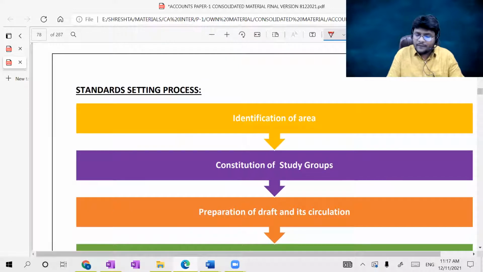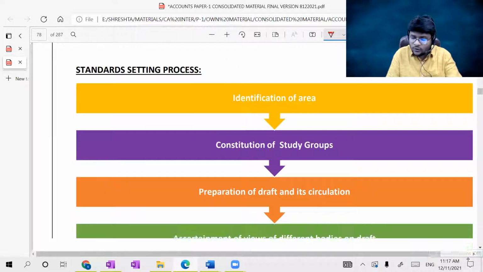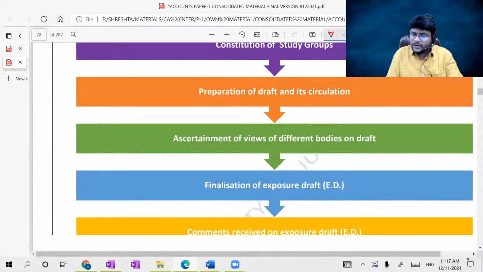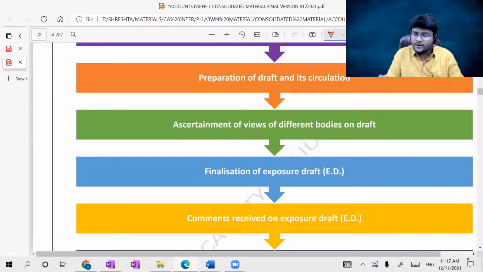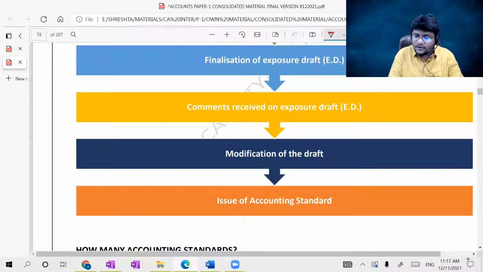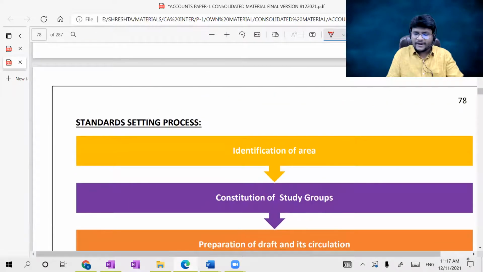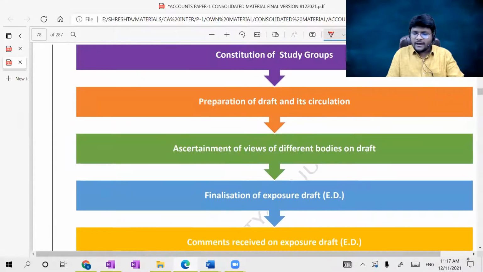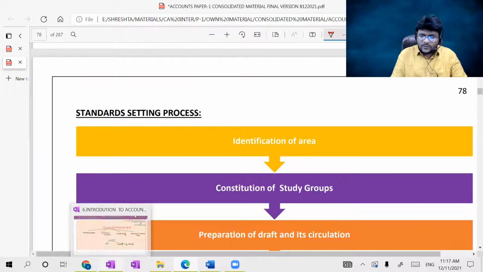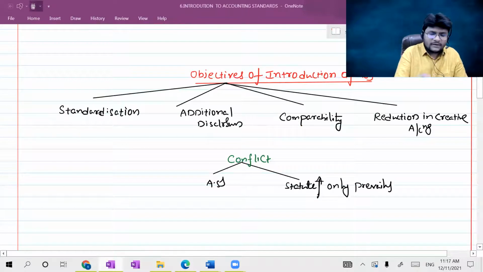Identification of area, constitution of study groups, preparation of draft and its circulation, ascertainment of views of different bodies on the draft, finalization of exposure draft, comments received on exposure draft, modification of the draft, issue of accounting standard. Sir, what are these different items, sir? I have given a proper diagrammatic representation of the standard setting process. I'm going to explain it through my OneNote. Concentrate, guys.